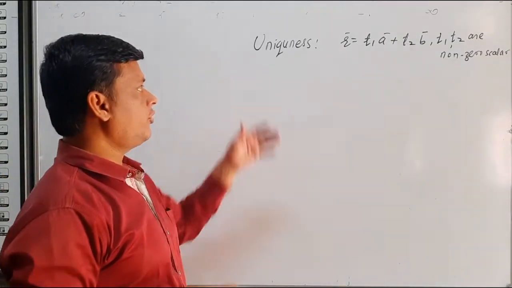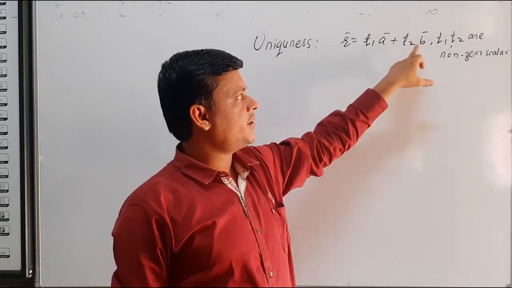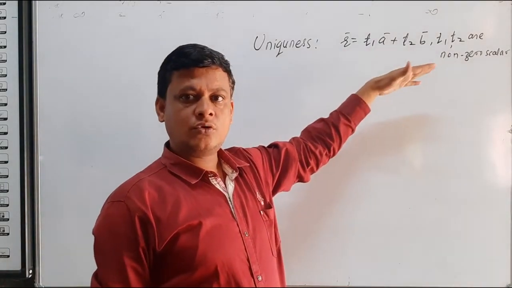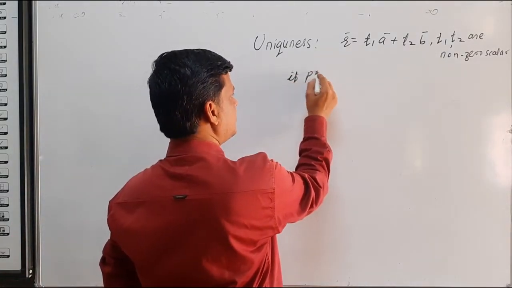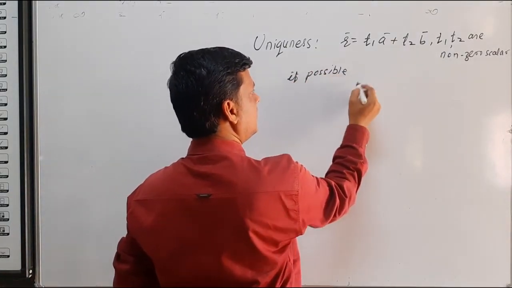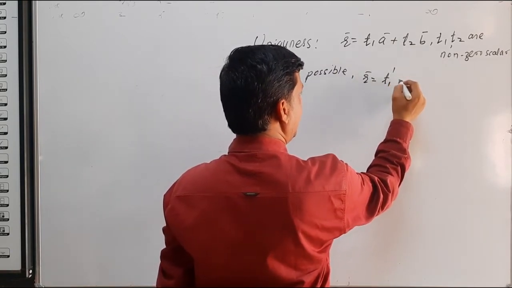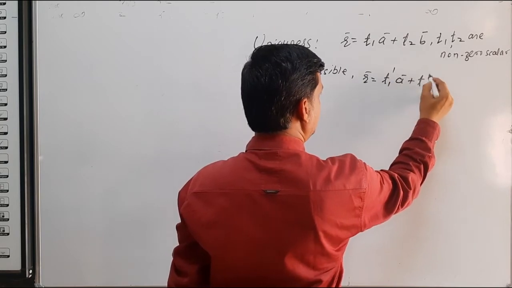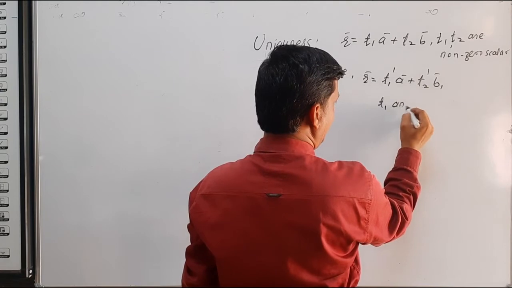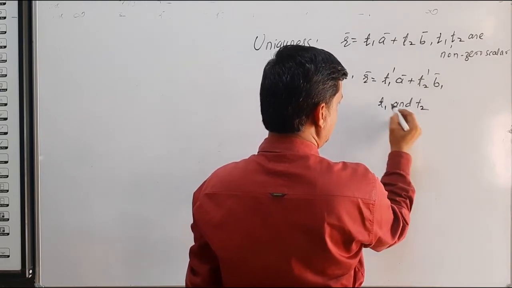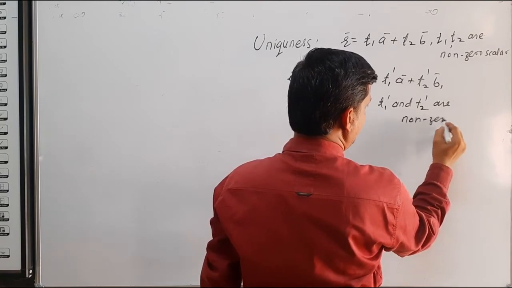Now we have to prove uniqueness. So we have R bar equals T1 A bar plus T2 B bar. So if possible, we write this as R bar is equal to T1 dash A bar plus T2 dash B bar, where T1 dash and T2 dash are non-zero scalars.